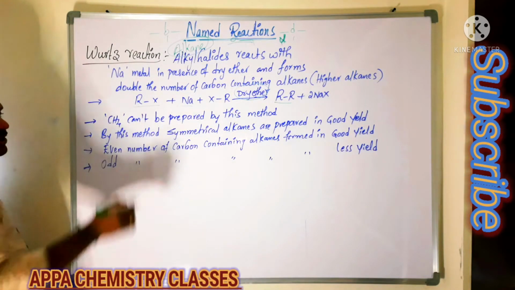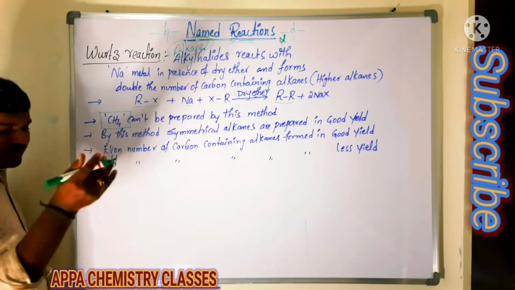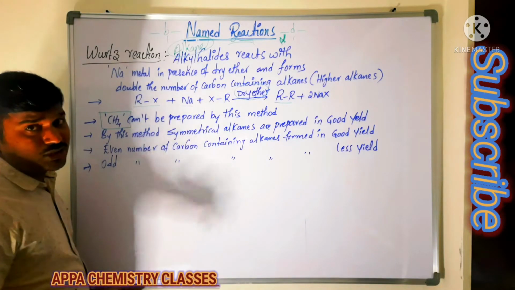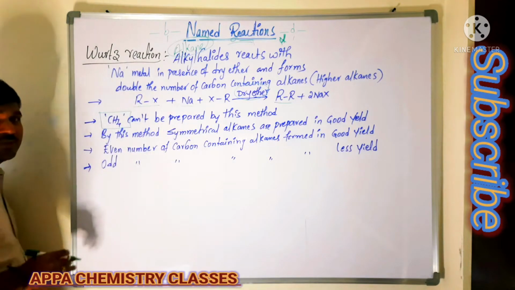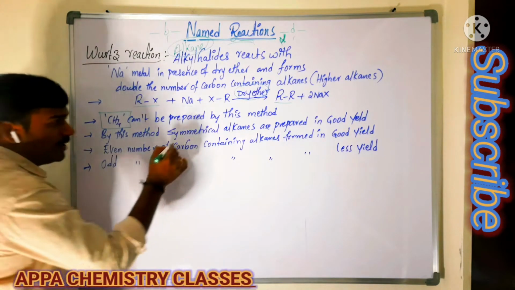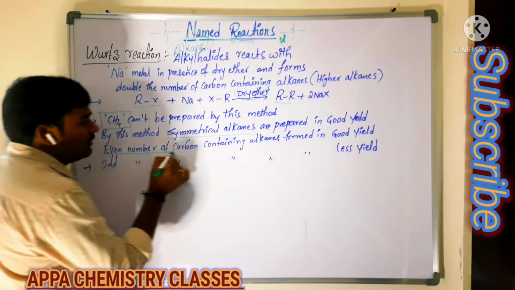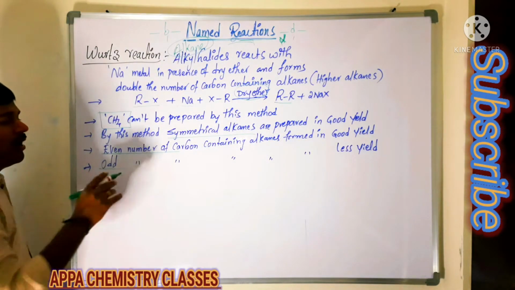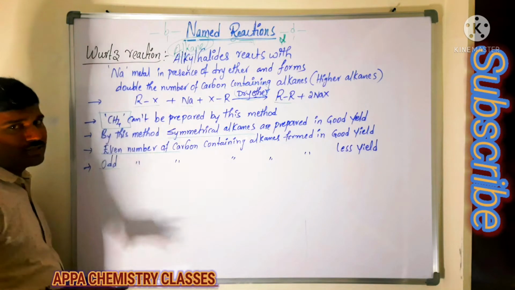By using this Wurtz reaction, we cannot prepare methane, which is most important. A question is asked: which of the following reactions cannot be used for the preparation of methane? It is the Wurtz reaction. It is not possible to prepare methane. Next, by this method, symmetrical alkanes and even number carbon containing alkanes can be prepared in good yield, whereas odd number carbon containing alkanes are also prepared, but they give less yield.